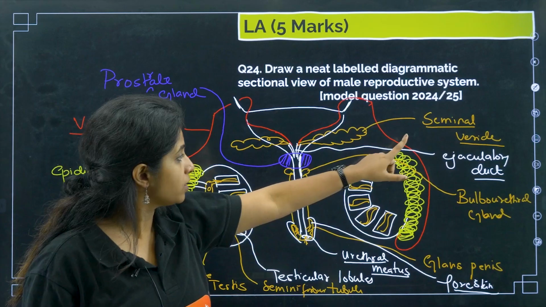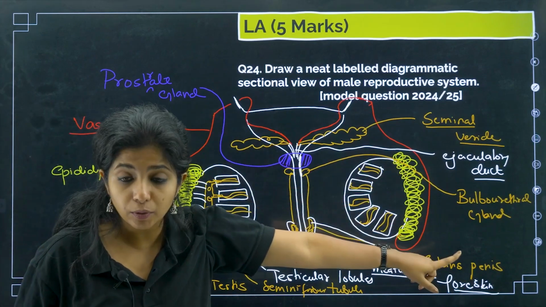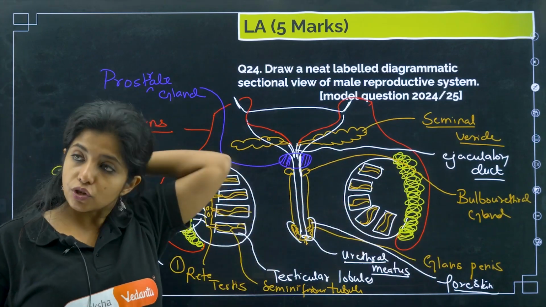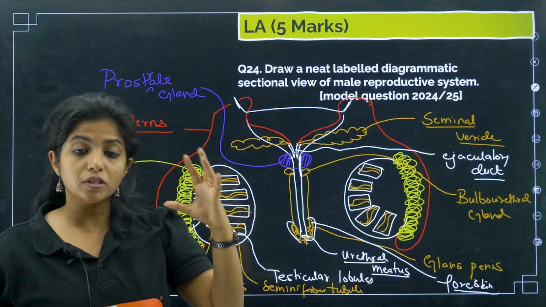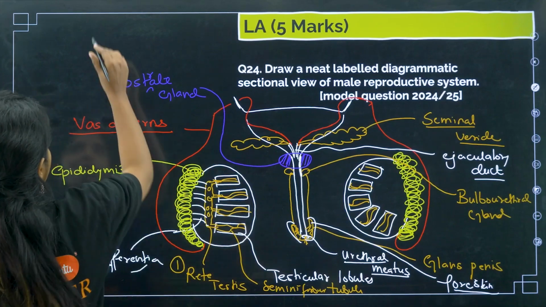Over here is the seminal vesicle as well as the prostate gland as well as the bulbourethral gland, which will give out a secretion which is known as seminal plasma. All the secretions together, you call it seminal plasma.